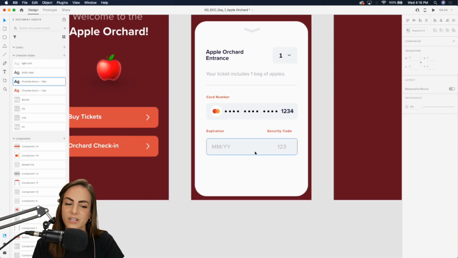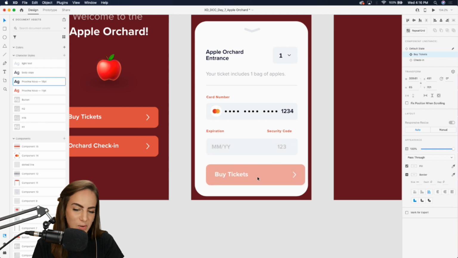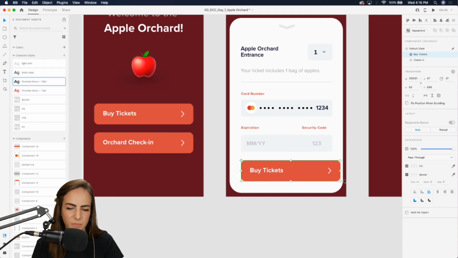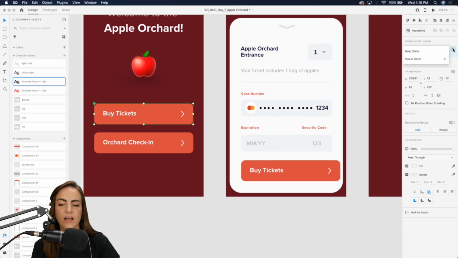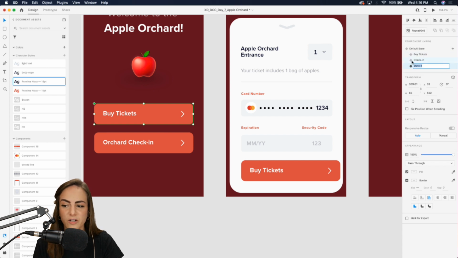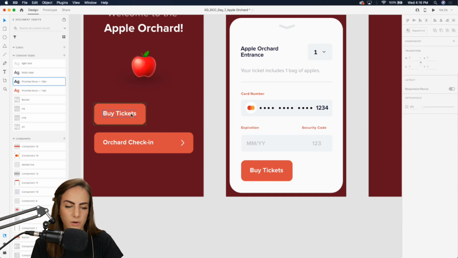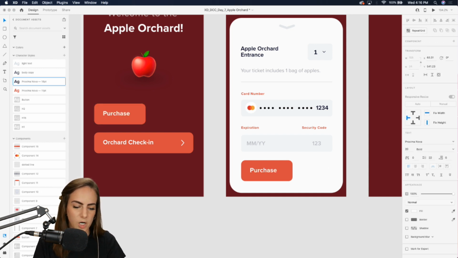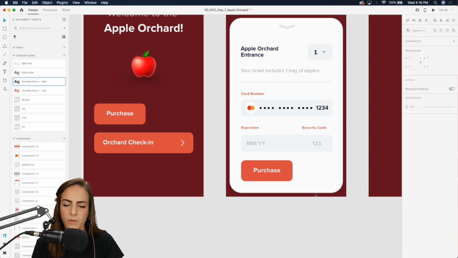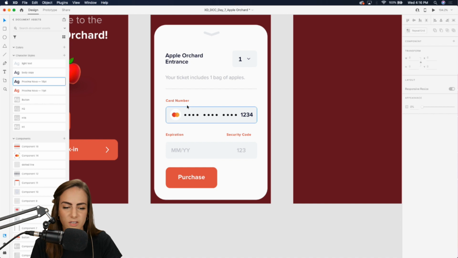And then of course we need our CTA button. So what are we gonna do? Make another little CTA state in that button. So for this one, let's come over here, press that plus icon, add a new state, and this will say purchase. And here, let's bring this down so we can see it in real time. I want to bring this button much smaller, and I want to delete this little arrow, and we'll say purchase, because I want to make room for how much it costs over here.